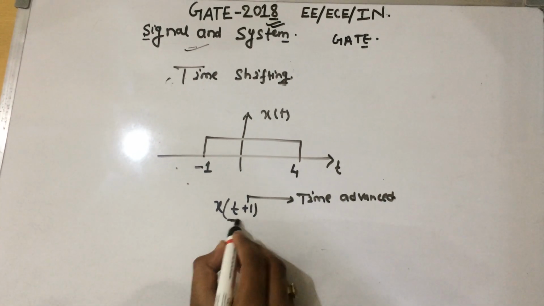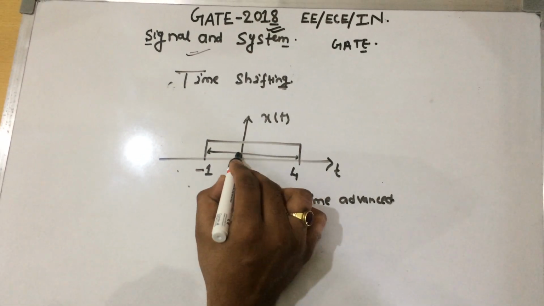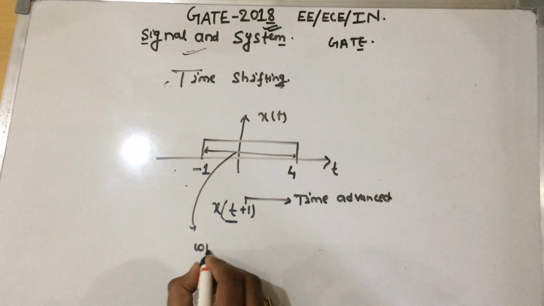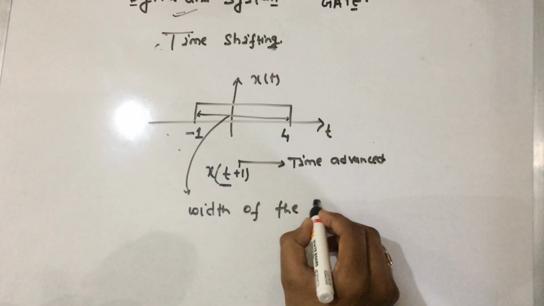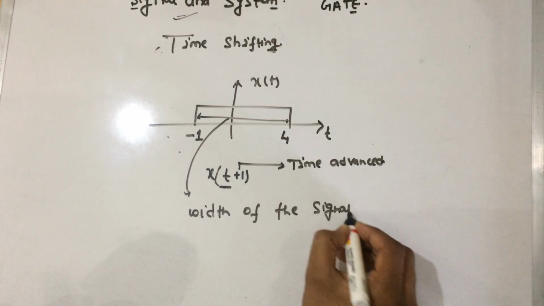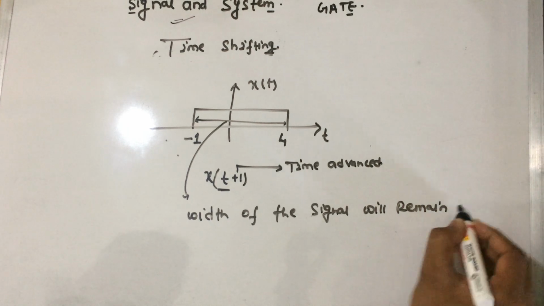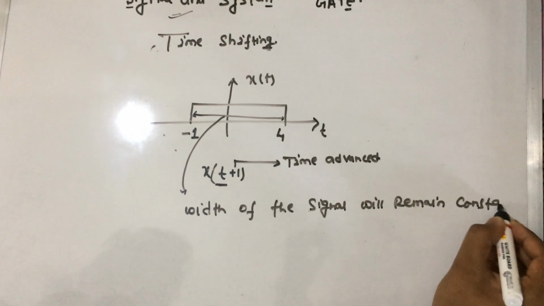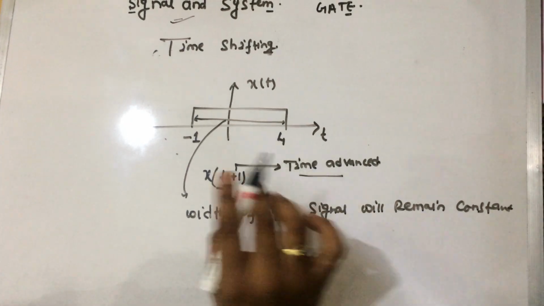As the time advances, remember one thing: the width of this signal will remain constant, it will not be altered by the time shifting property.